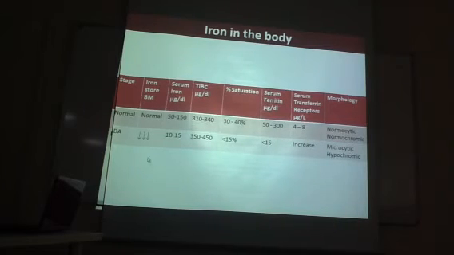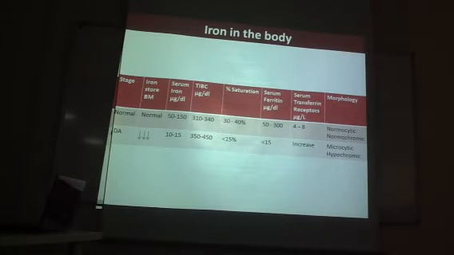Understand? So in iron deficiency, the bone marrow iron is reduced and serum iron is reduced, TIBC is increased, percentage saturation is decreased, serum ferritin is decreased, serum transferrin receptors are increased and they produce microcytic hypochromic RBCs. It's very simple. If you want to keep it in a shortcut method, only two things are increased. What are they? Serum TIBC and serum transferrin receptors. These two are increased, the rest are all decreased. Understand? And they produce microcytic hypochromic cells. So you should not forget that TIBC and serum transferrin receptors are increased.